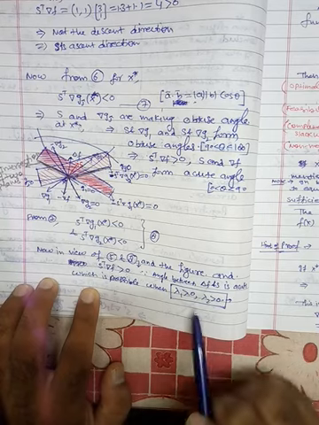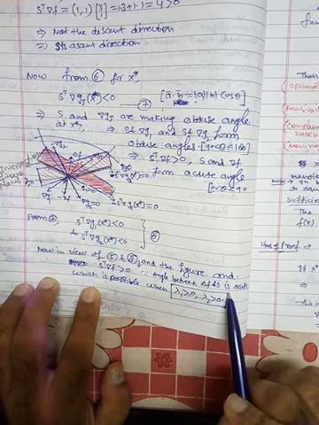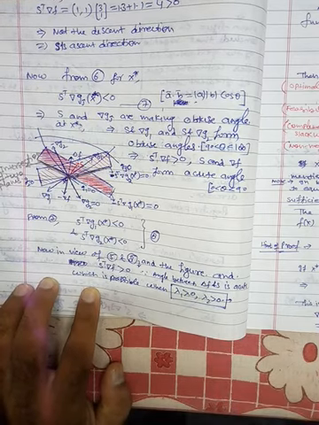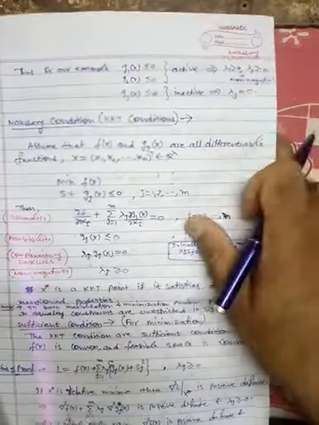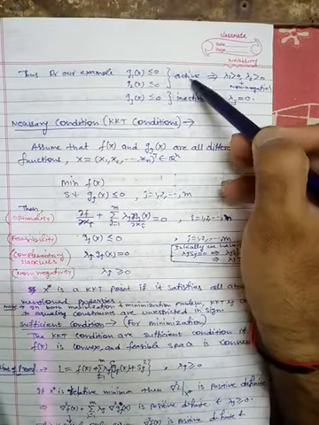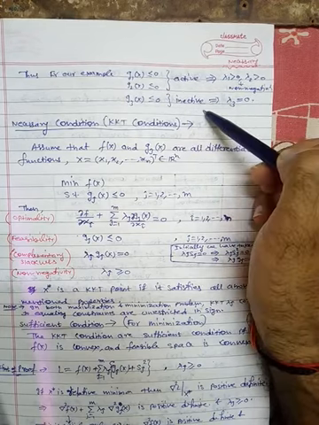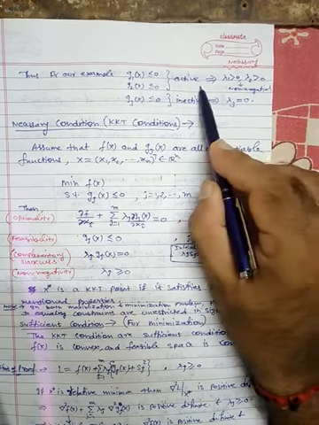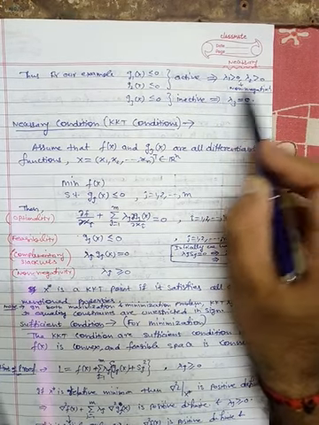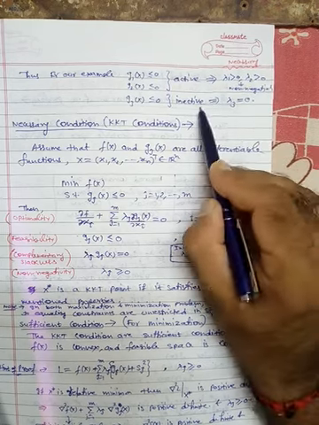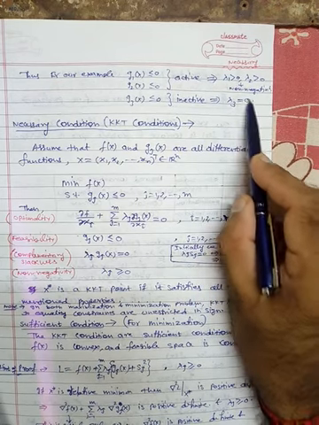Fine. So this is the non-negativity condition. So we can say that if these are active constraints and this is an inactive constraint, then for active constraints lambda 1 and lambda 2 both are positive. For the inactive constraint, lambda 3 will be 0.